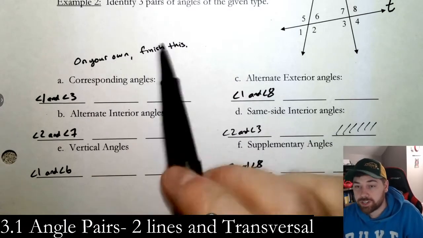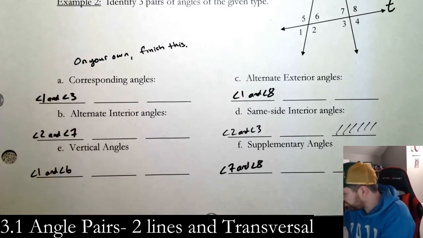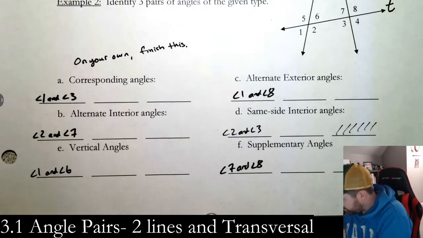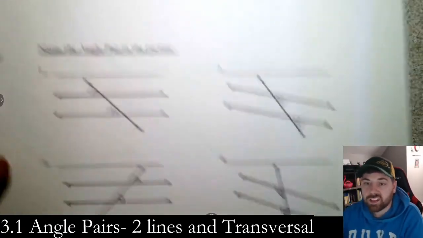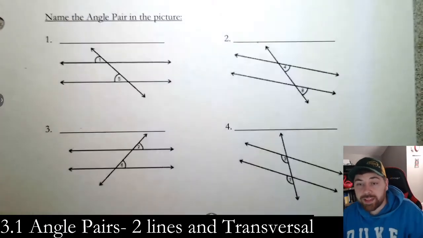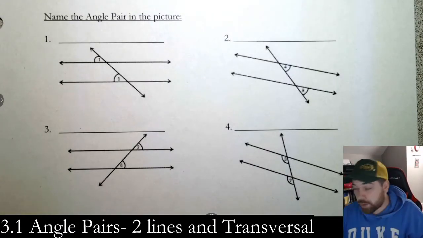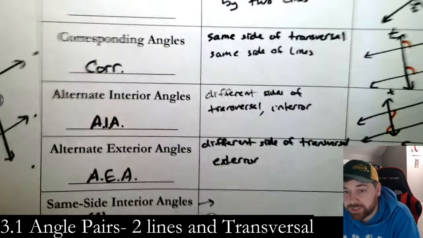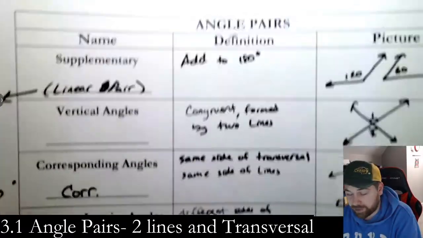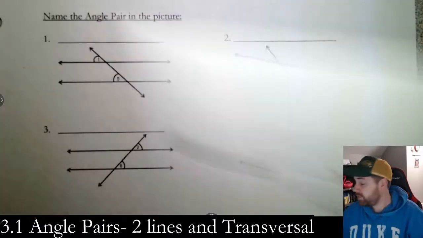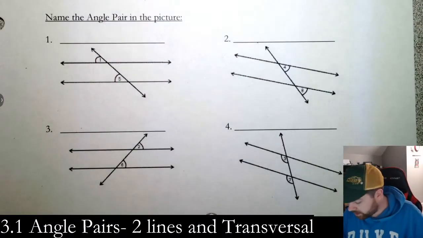We'll finish this in class if you don't. All right. On to the next page. It's a longer video, sorry. We're going to name the angle pair in the picture. So this is out of the 6 options. Okay? So have this one next to you. Whether you took a picture with your phone or you have it ripped out of something like that, you have 6 options, okay? Those 6 options are going to be every answer on this page.